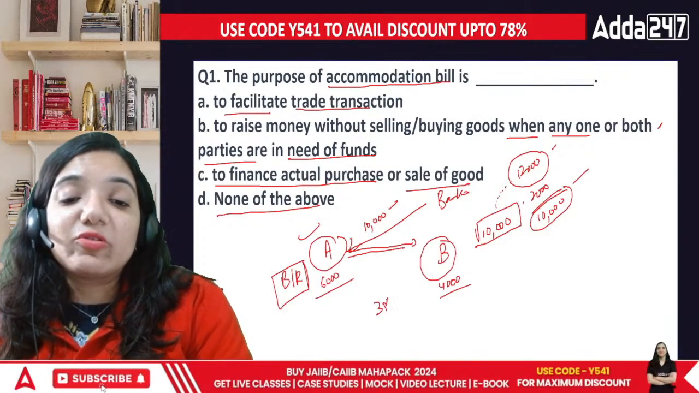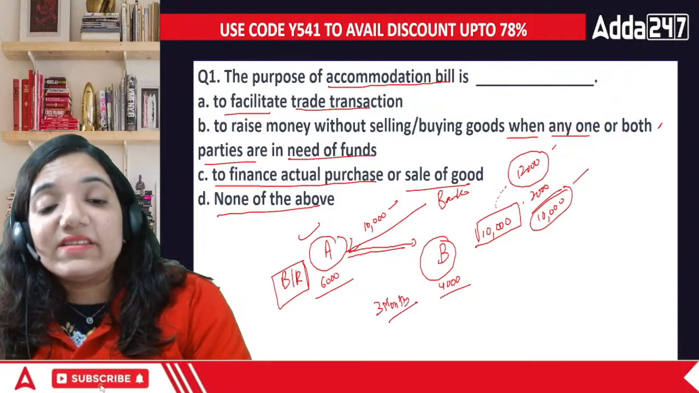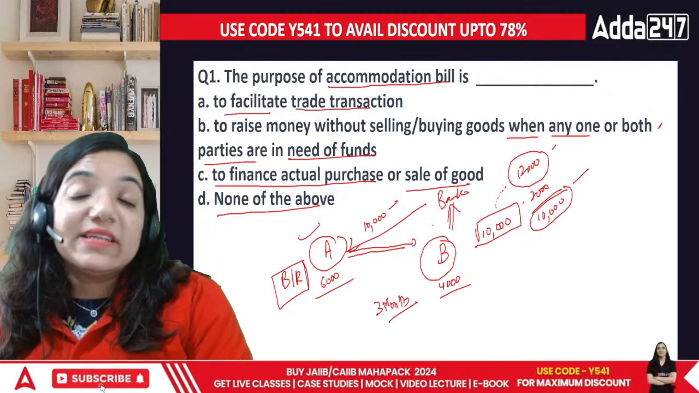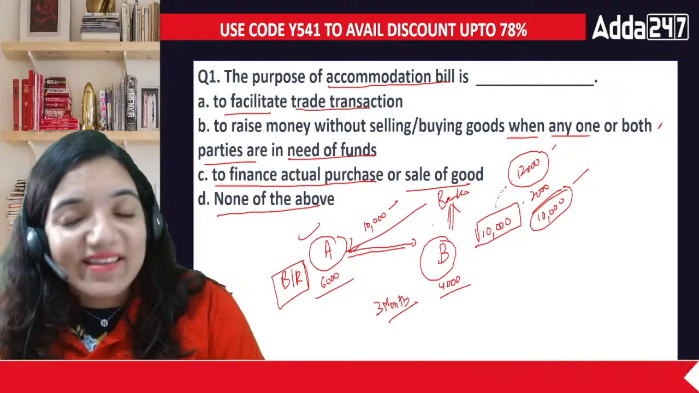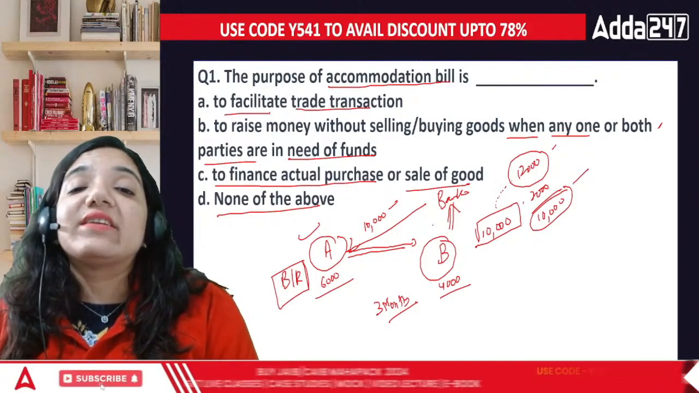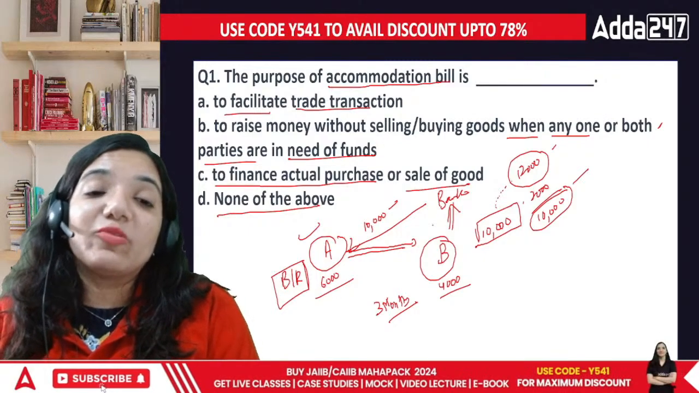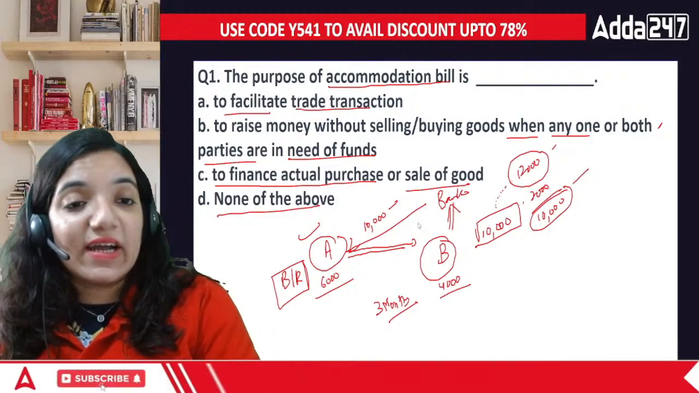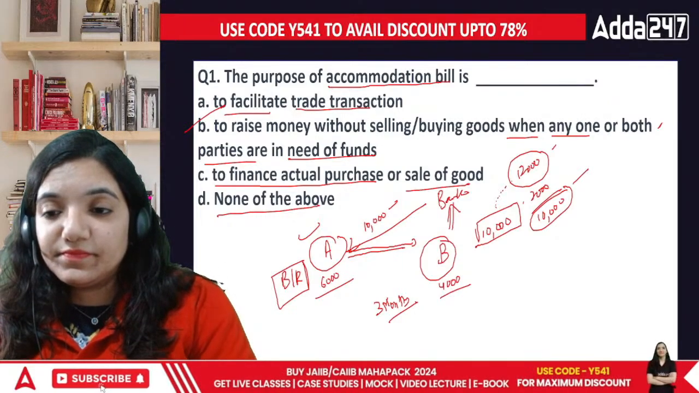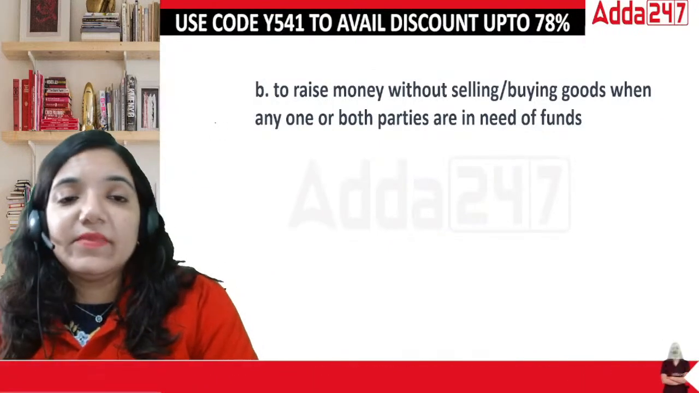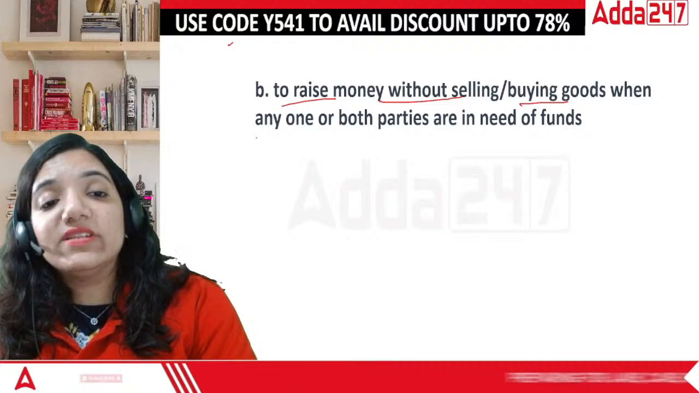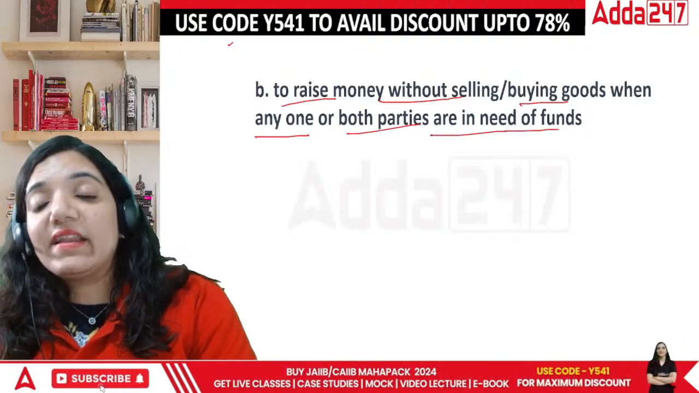After 3 months, both of them would combine their money, and this entire 6 plus 4, 10,000 rupees would be paid by B to the bank. Such a case where none of the parties owes anything to anybody, they're just trying to help each other by creating an asset which is ultimately sold to the bank, is termed an accommodation bill. So in this case, the correct answer is actually B. Done, everyone? That is to raise money without selling or buying goods, where any one or both parties are in need of funds.